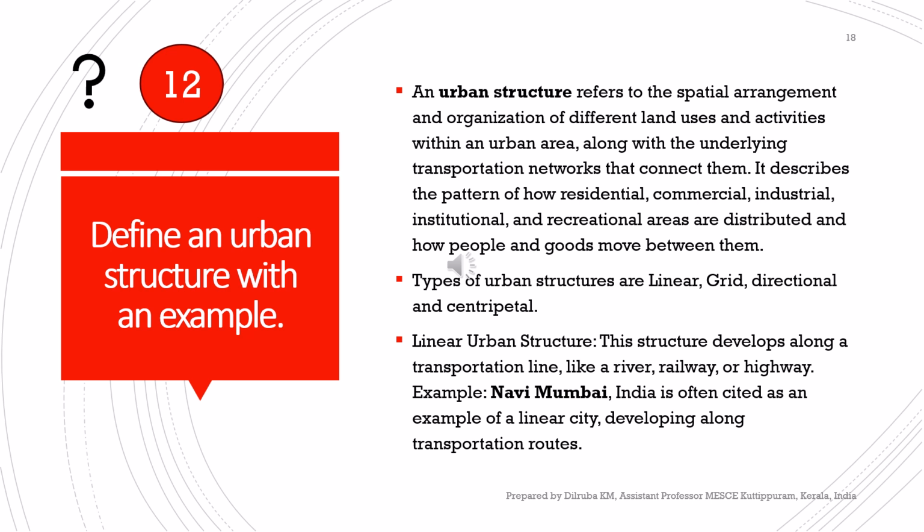There are different types of urban structure. They are linear, grid, directional and centripetal. In a linear urban structure, the city develops along a transportation line like a river, railway or highway. The best example of linear urban structure is Navi Mumbai in India. It's often cited as an example of a linear city in many studies because it developed along the transportation routes.